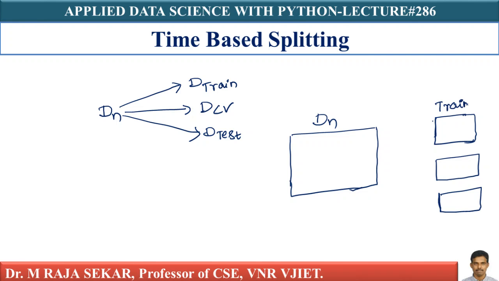Let me assume the first is the training data set, the second is the cross validation data set, and the third is the test data set.